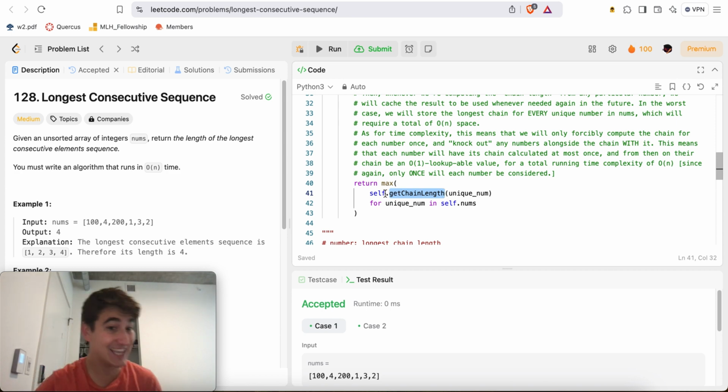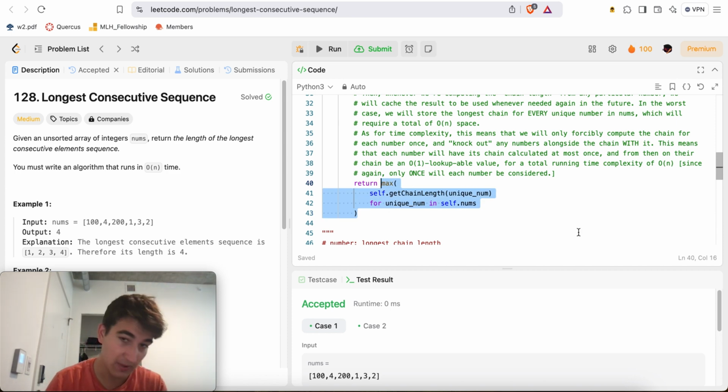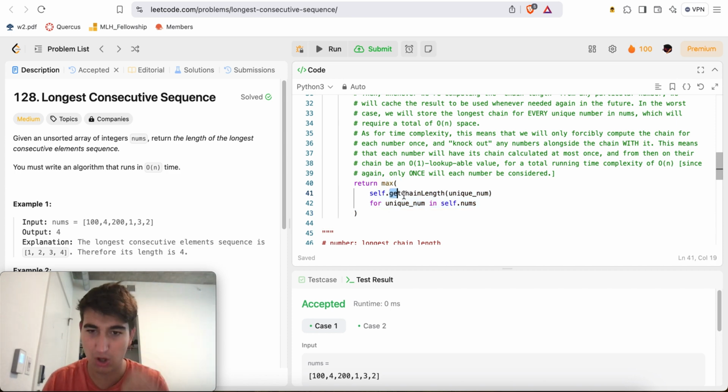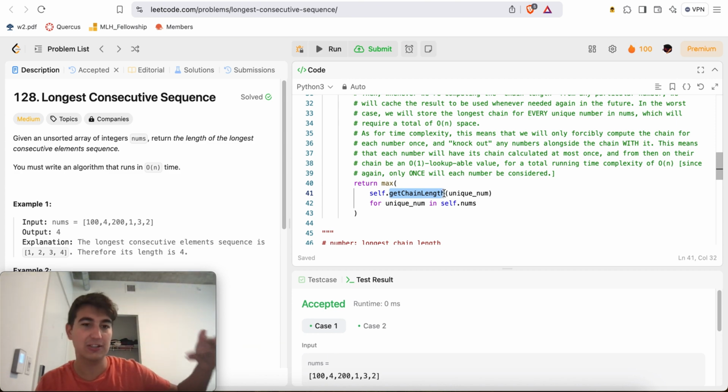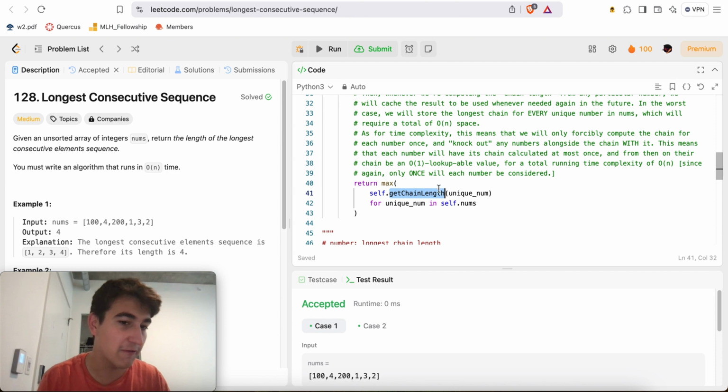And so you'd be scared and say, oh, this is an O of n worst case algorithm, and I'm iterating over this n times, so this must be n squared. No, out of all n calls in total to get chain length, it'll do an additional total of n calls, resulting in n plus n equals 2n calls in the worst case, and 2n is O of n in running time complexity. So again, I'm trying my very best to make that clear, and I apologize if that's confusing in any way, shape, or form.